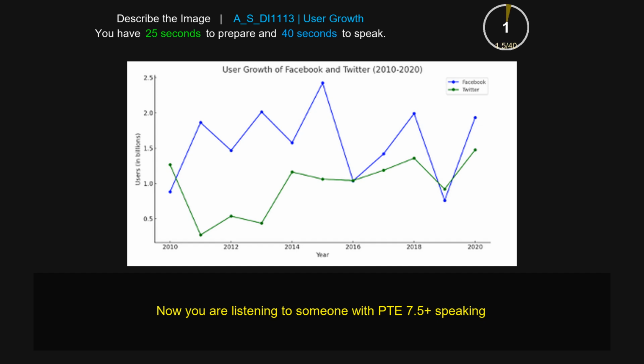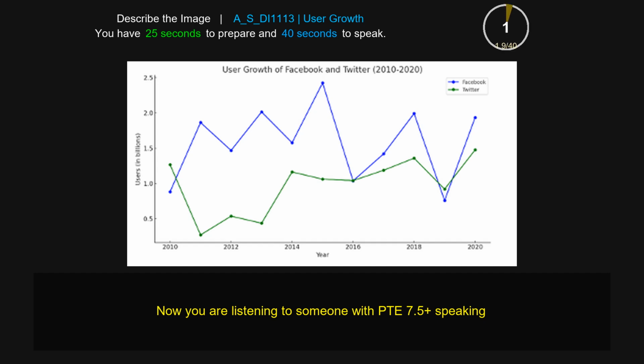The line graph gives information about user growth of Facebook and Twitter from 2010 to 2020. The x-axis represents years and the y-axis represents users in billions. The image includes different colors, different years, and different percentages from 0.5 to 2.5%. The blue color shows Facebook and the green color shows Twitter. Firstly, in 2010 both ratios are around 1.0 to 1.5, and in 2012 both ratios are around 0.5 to 1.5%. Moreover, in 2014 the ratios are around 1.0 to 2.5, which is the highest value of the line graph, and in 2018 both ratios are around 2.5 to 2.0. The highest factor is 2.5 and the lowest factor is only 0.5%. To sum up, the image gives the information about the use.